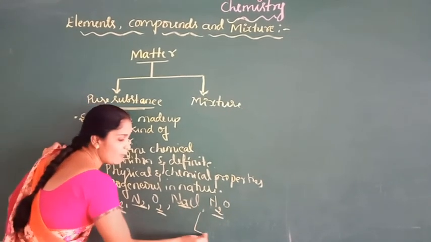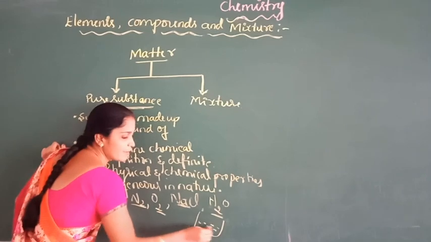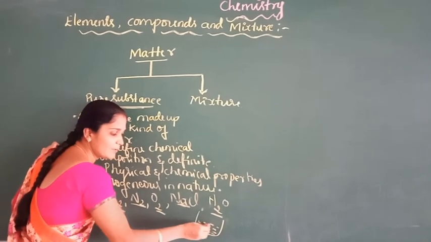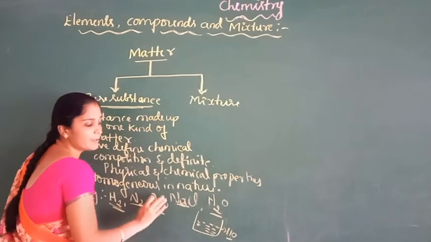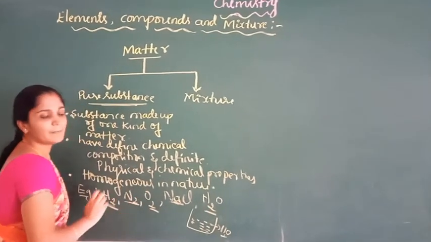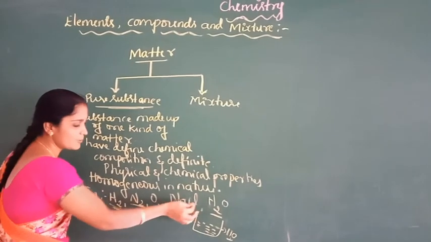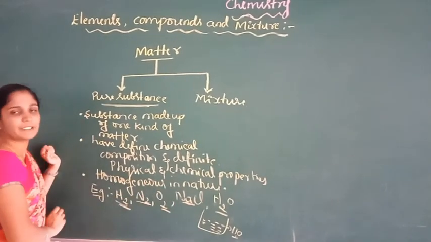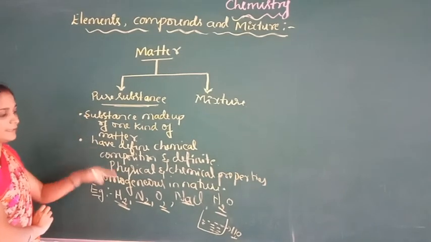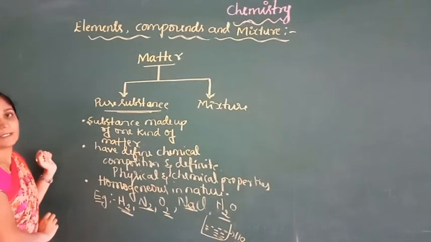If we take water in a beaker, water molecules are distributed uniformly throughout the beaker. So water, sodium chloride, oxygen, nitrogen and hydrogen gases are homogeneous substances, and they are also examples of pure substances.